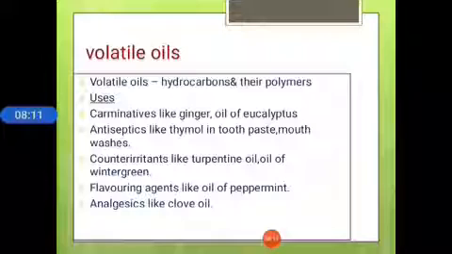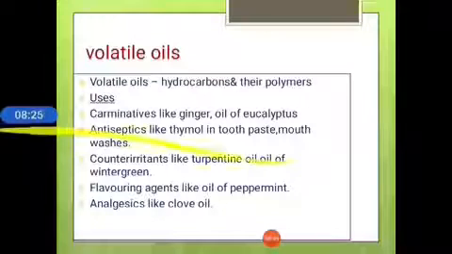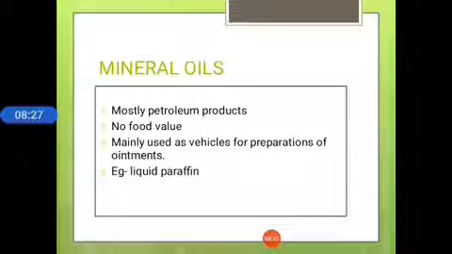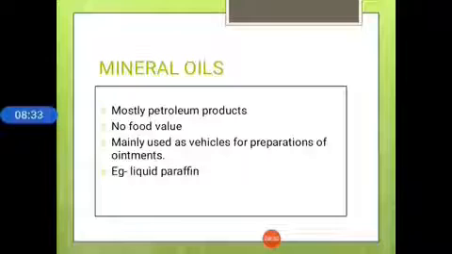The next use is flavoring agent, like oil of peppermint. This peppermint oil is used as a good flavoring agent in most pharmaceutical preparations. Another use is analgesic, like clove oil. Next we come to the sources. Mineral oils are mostly petroleum products, but they have no food value, and are mainly used as a vehicle for the preparation of ointments. Example, liquid paraffin.